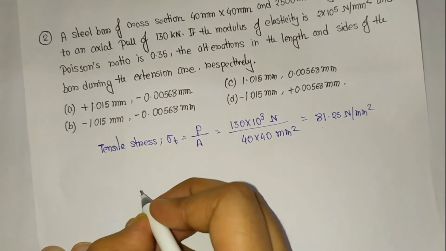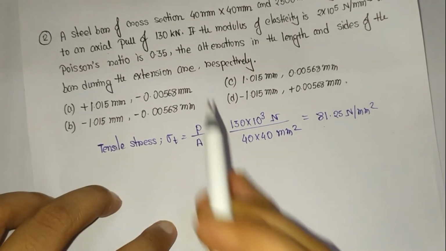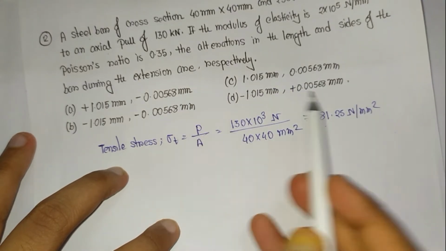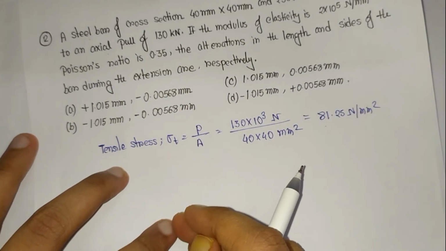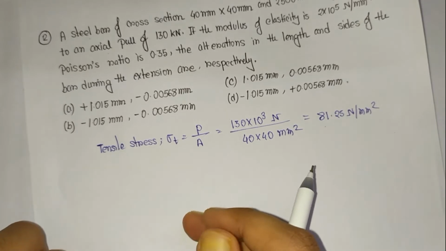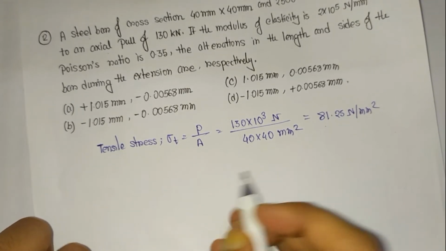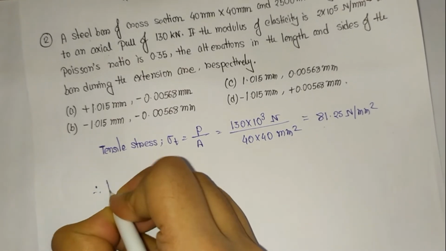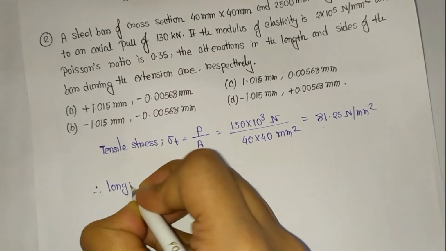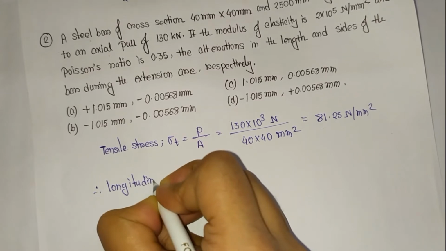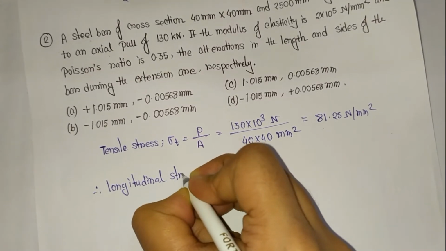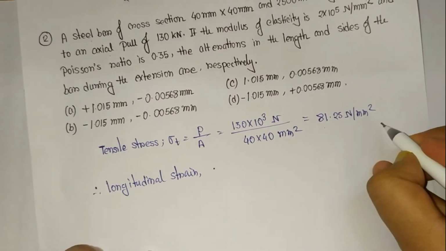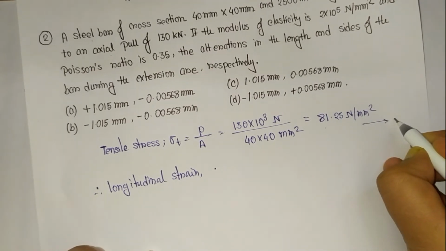Now what we ultimately have to calculate is the change in dimension in length and width. That's why we have to calculate longitudinal strain as well as lateral strain. Now the longitudinal strain is equal to, see, the pull is going through the x direction.